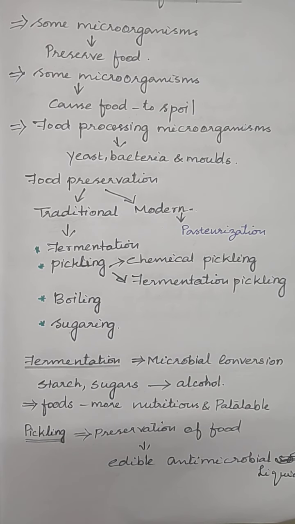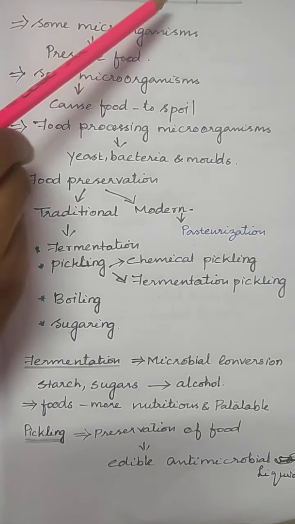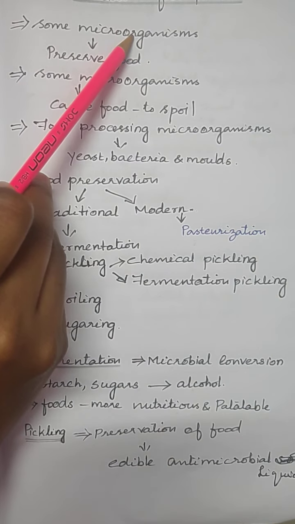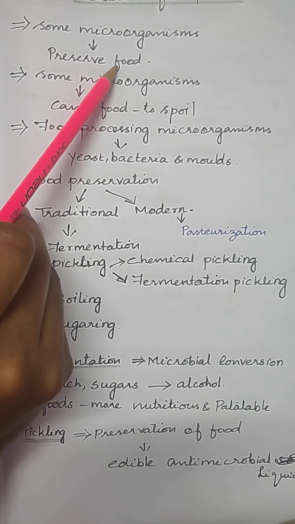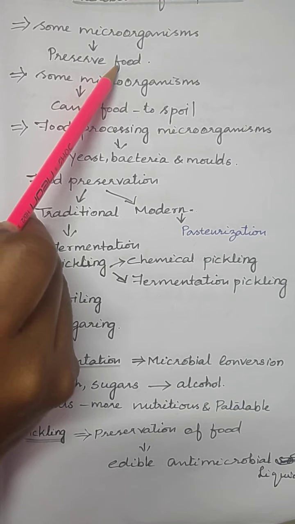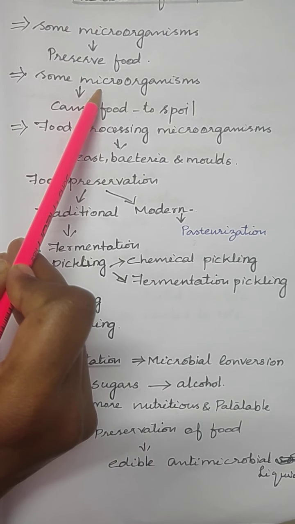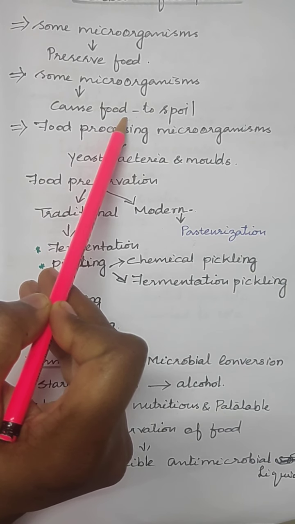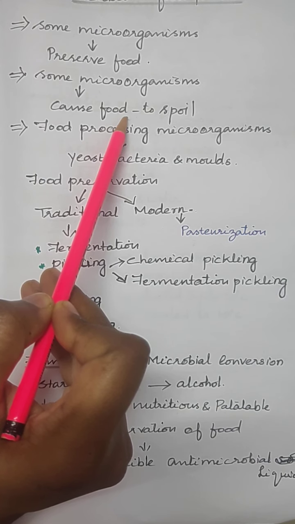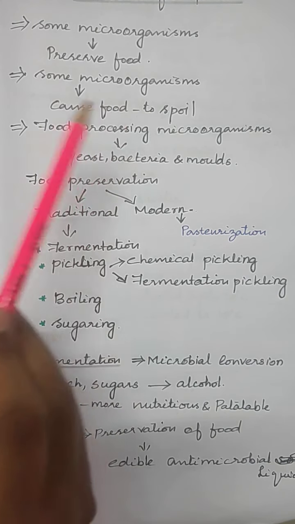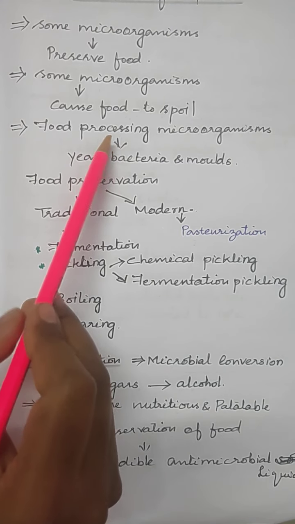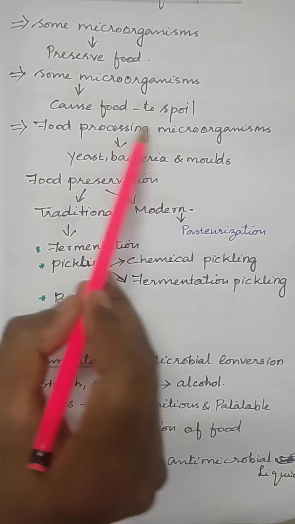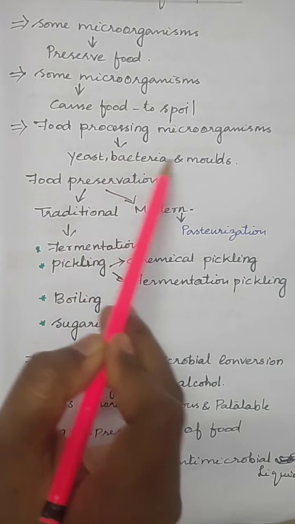Microbes in food process. Some microorganisms help to preserve food, while some other microorganisms can also cause food to spoil. If you eat food that is spoiled, that harms your body. For food processing, commonly used microorganisms are yeast, bacteria and molds.